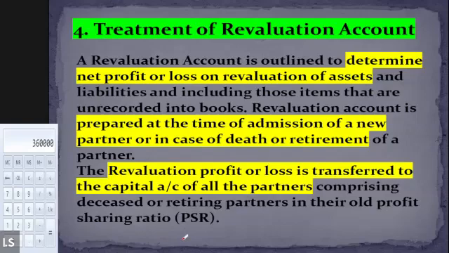After adjusting the net profit or loss, the amount will be transferred to the partners' capital account. If there is a profit, partners' capital account will be credited by the amount of profit. If there is a loss, then in such a situation, partners' capital account will be debited by such loss. Okay, and obviously the distribution will be in their old profit sharing ratio. Done, everyone? Is this clear to all of you?